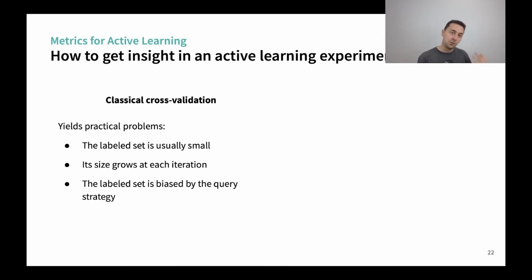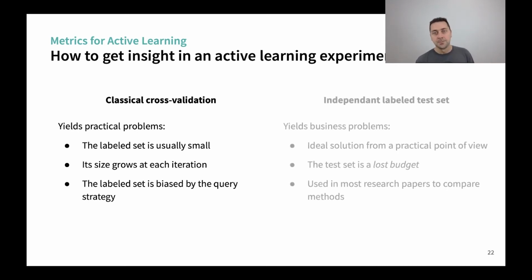And the problem is that if we want to use this labeled set to evaluate the performance of the query strategy, we cannot, because it is biased by the query strategy that has selected the samples we wanted to put into it. So one query strategy could really explore only a small part of the space, and we will never know, because we only look at the labeled samples that have been selected by the query strategy.